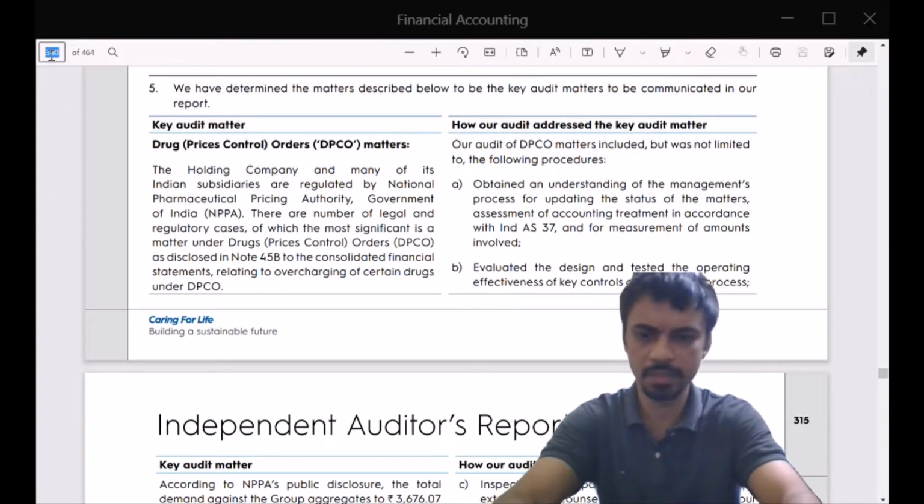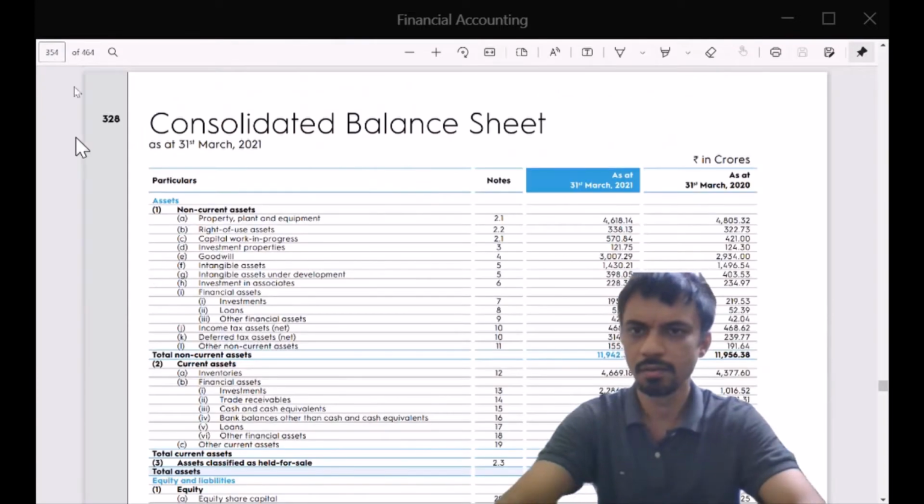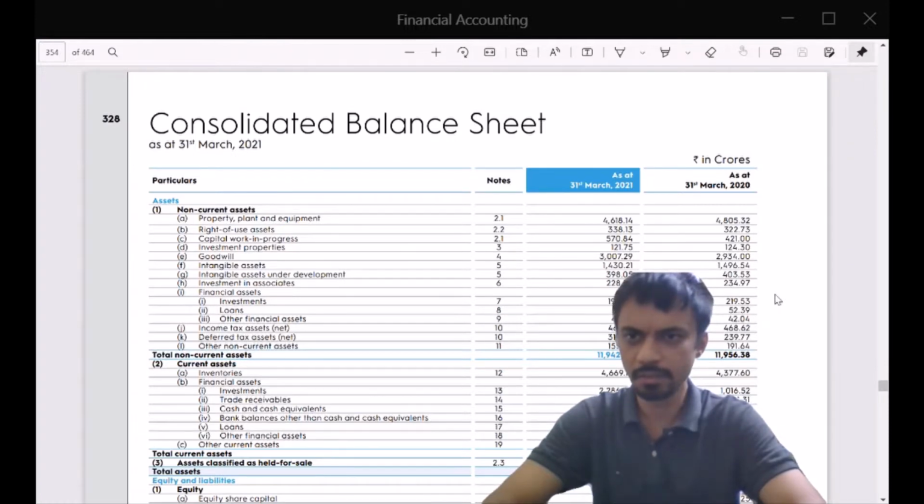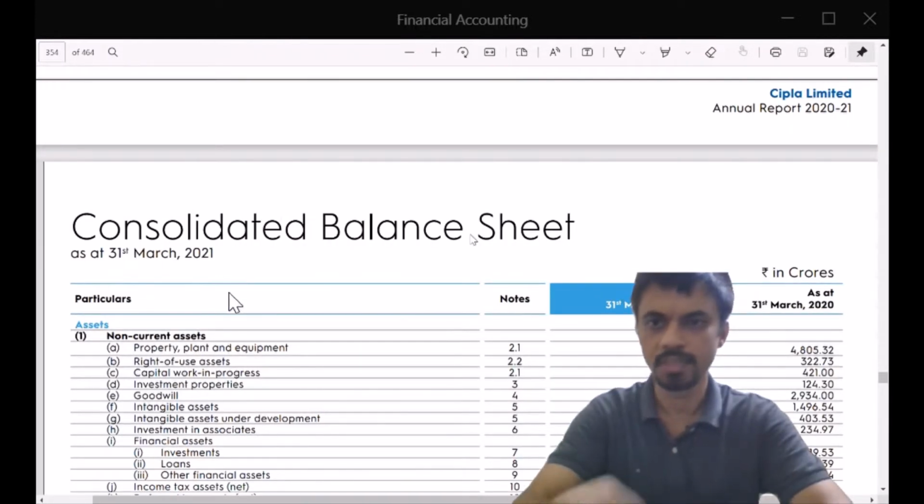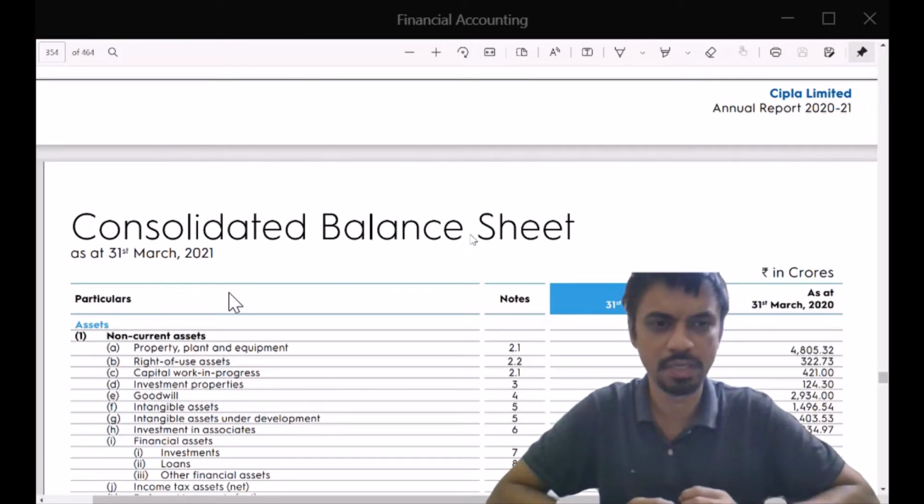Let's move to the place where we are more interested as students of accounting, which is the balance sheet as at 31st of March 2021, which is the latest available data.